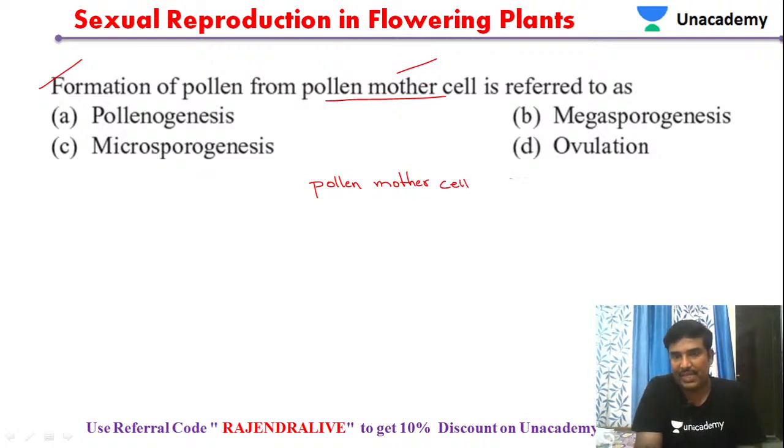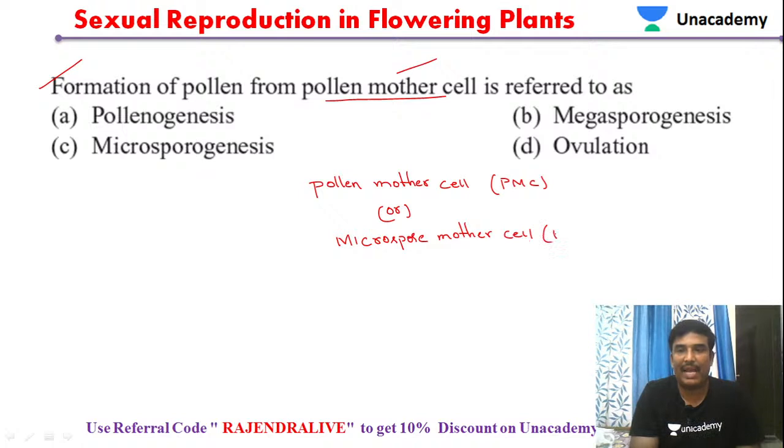So pollen mother cell is written as PMC. Pollen mother cell has another name. It is also called microspore mother cell. So microspore mother cell, MMC or PMC, both are the same.